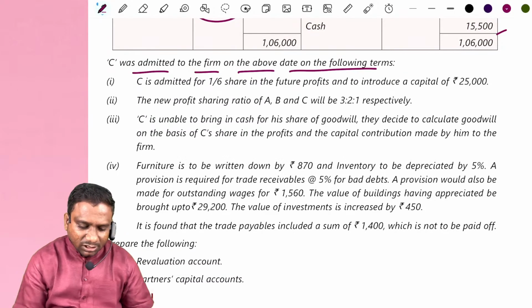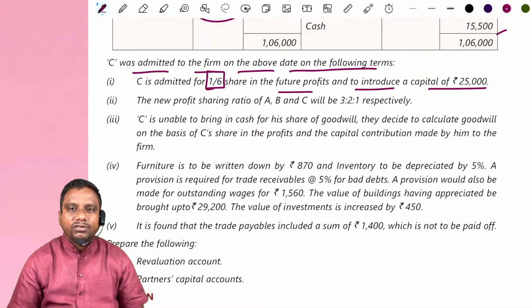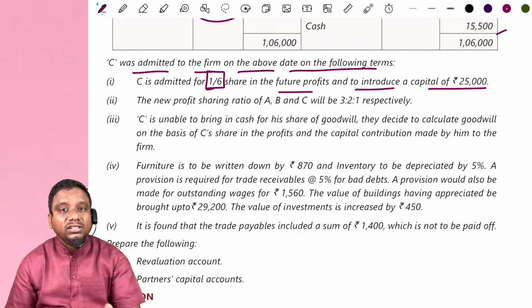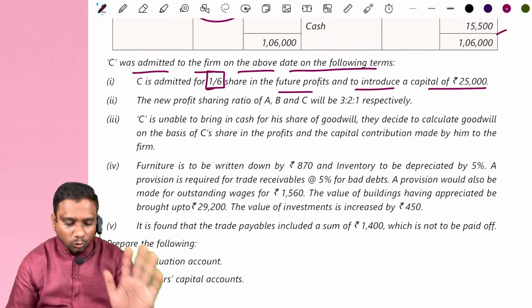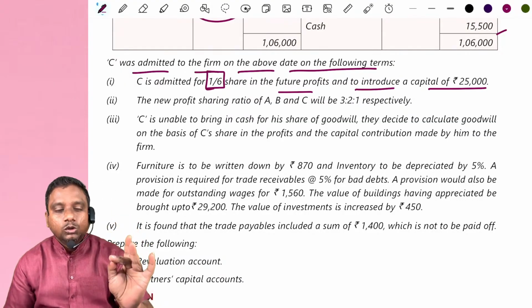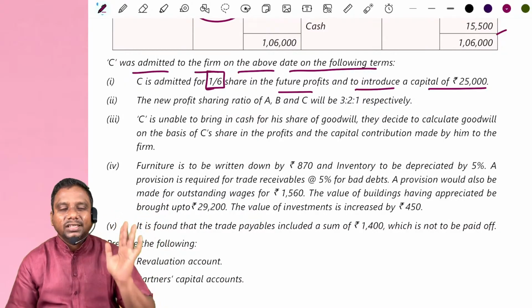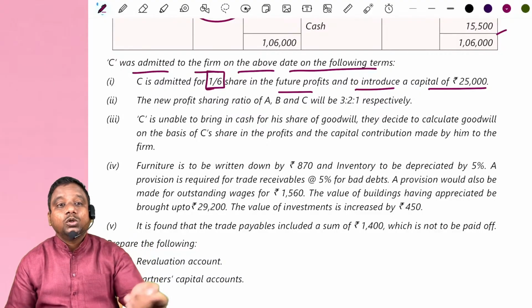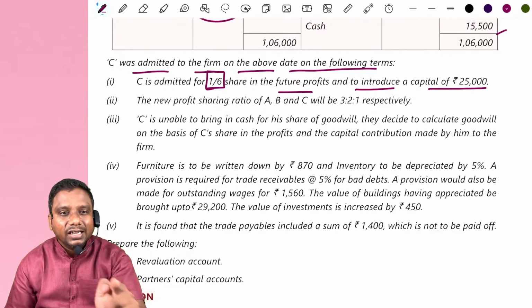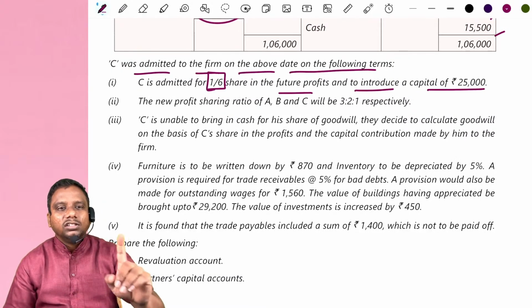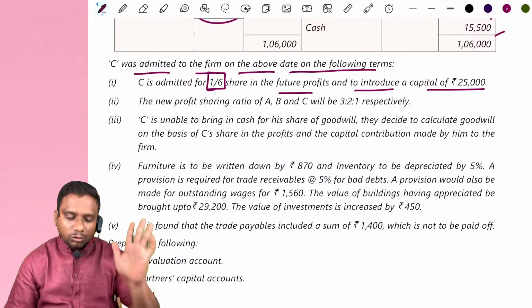Look at the first term. C is admitted for 1/6 share in the future profits and to introduce a capital of 25,000. He is giving only the information of capital. He is not giving the information of goodwill till now. In case of admission, retirement, death, goodwill is 100% there. Suppose the goodwill information is missing in the problem, even though there is goodwill in the problem, that is hidden goodwill. Without the goodwill concept, there is no concept of admission, retirement, death. Do remember. Simple fundamental rule.